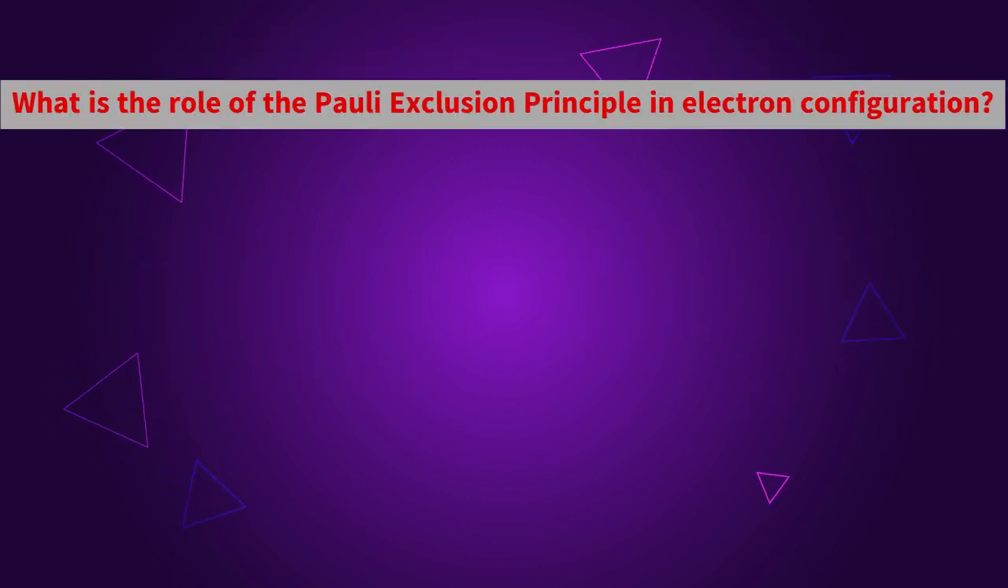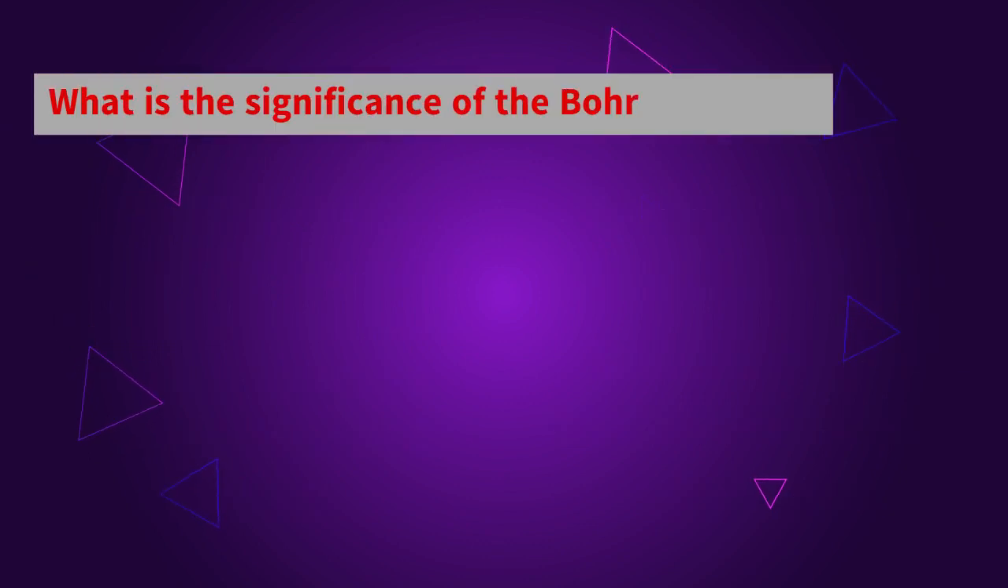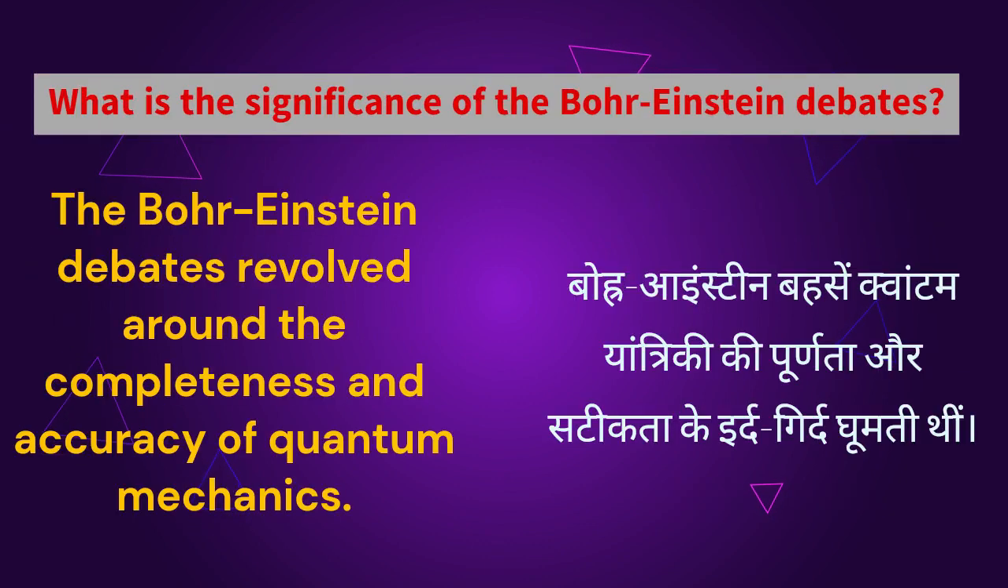What is the role of the Pauli exclusion principle in electron configuration? The Pauli exclusion principle states that no two electrons in an atom can have the same set of quantum numbers. What is the significance of the Bohr-Einstein debates? The Bohr-Einstein debates revolved around the completeness and accuracy of quantum mechanics.